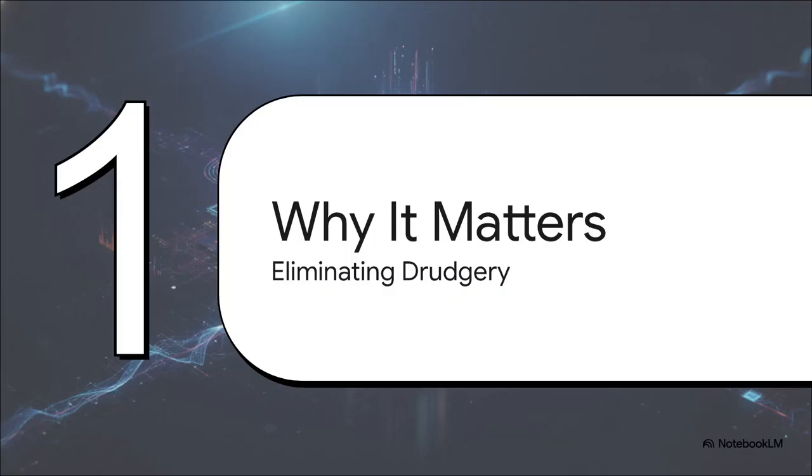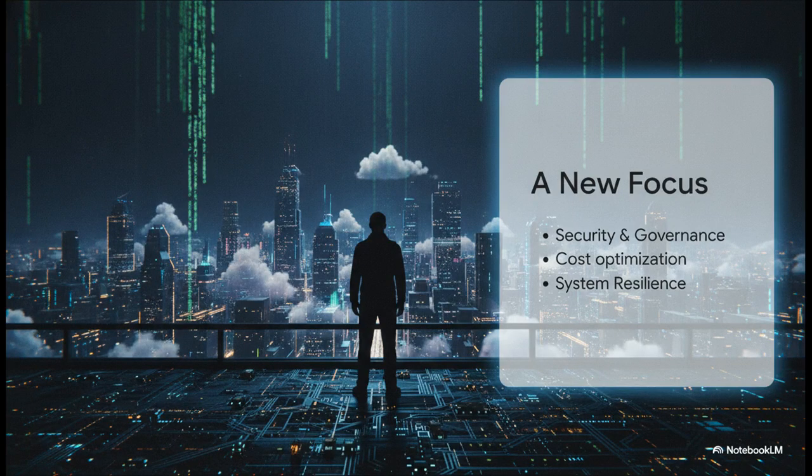Section 5. Why vibe coding matters. Eliminating the drudgery. So the crucial point is this fundamental shift in focus. By bringing AI in to eliminate the repetitive, manual coding, the endless syntax debugging, you're finally empowered to focus on what actually matters. You get to step up and focus on high-level security, governance, strict cost optimization, system performance, architectural resilience, and actual business outcomes. You stop being a typist of code, and you finally get to be an architect of solutions.